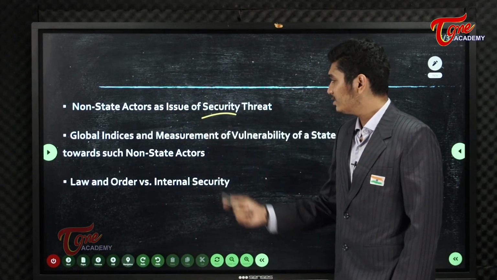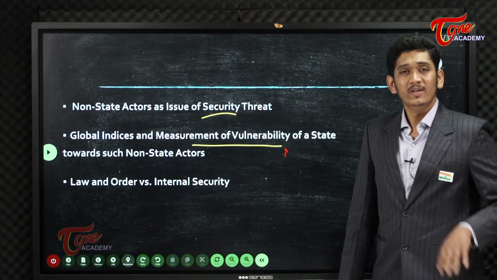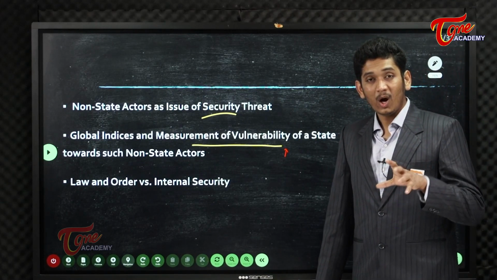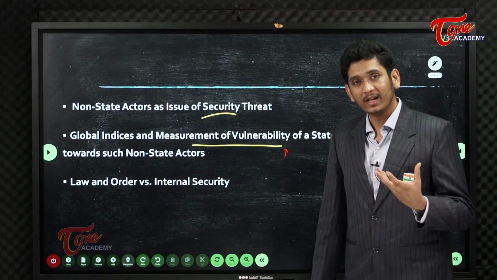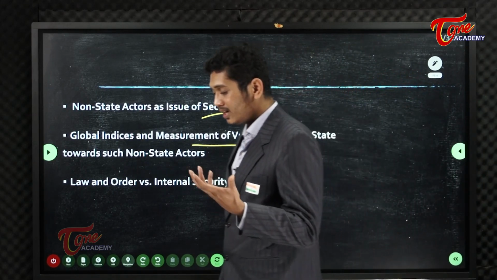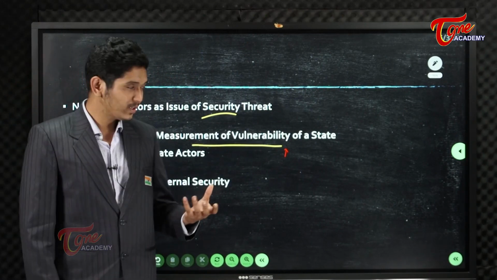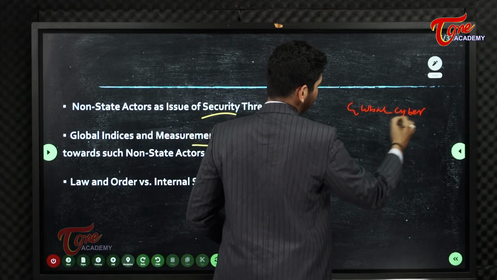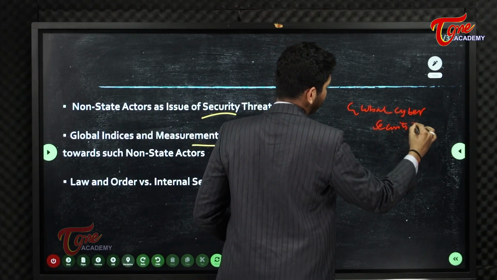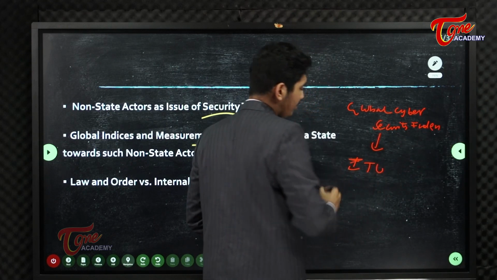Next, non-state actors, issues, global indices and measurements. Every time you have to justify your answer. How can you justify your answer? Just by indices. For example, in the case of cybersecurity, the Global Cybersecurity Index, which is given by the International Telecommunication Union, ITU.